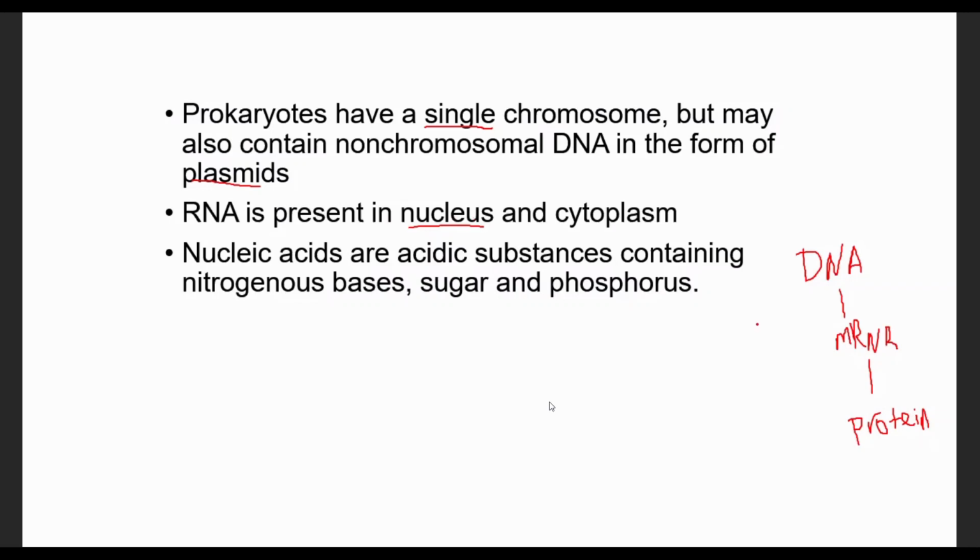The other example for this RNA molecule in the nucleus is ribosomal RNA. Ribosomal RNA is synthesized in the nucleolus of the cell. The nucleus contains chromosomal DNA, and the nucleolus is the dark region found in the center of the nucleus, used for the synthesis of ribosomal RNA. We have ribosomal RNA in the nucleolus.